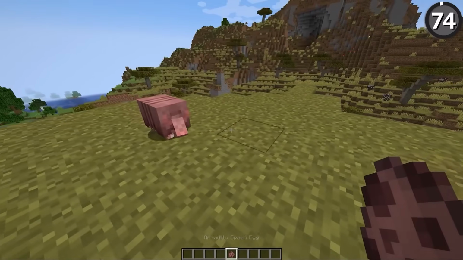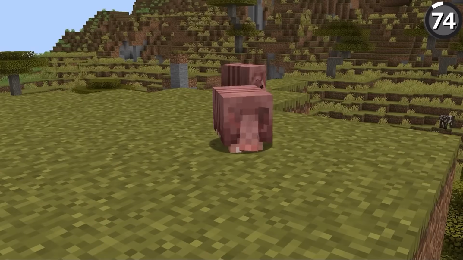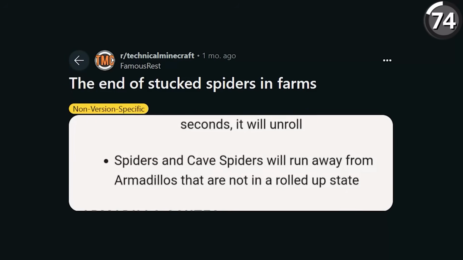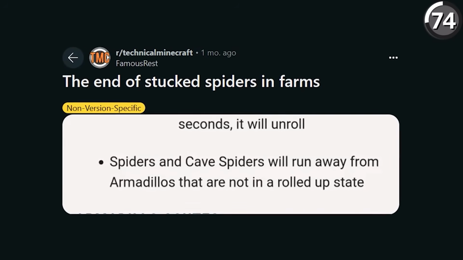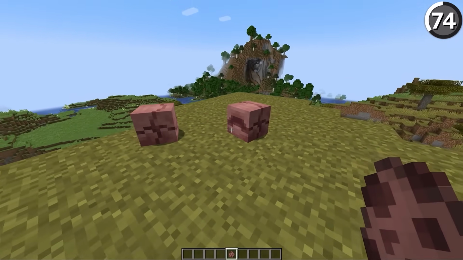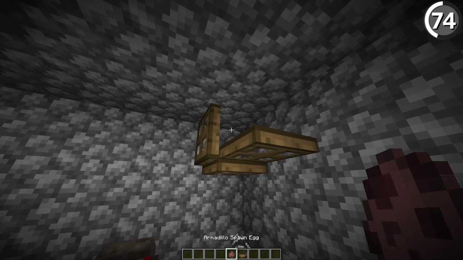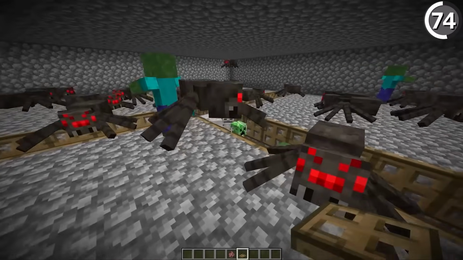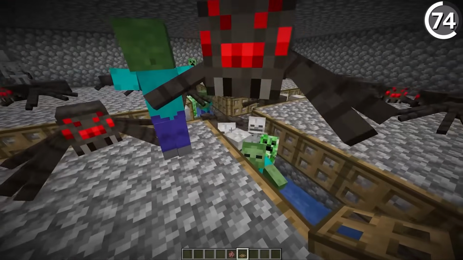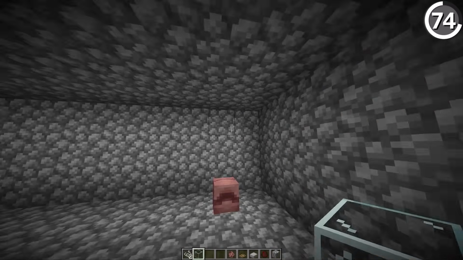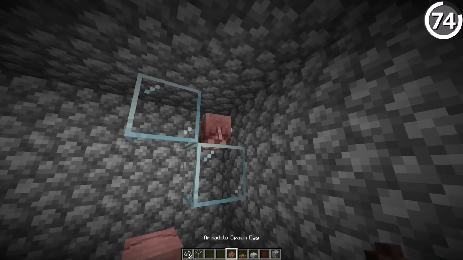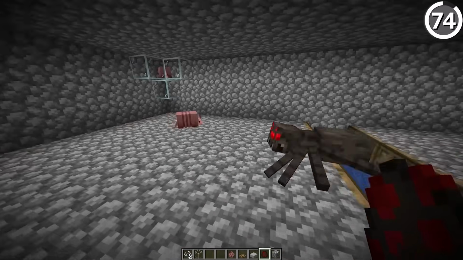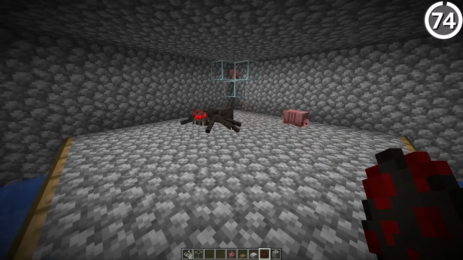With the new armadillos that spawned from the Armored Paws update, we've now got a new terror for our spiders. And as many technical Minecraft players have been quick to point out, as long as we make sure that the armadillos aren't getting rolled up, then they'll be able to scare the spiders off the walls of your mob farm. Which, as anyone who's ever had to build one of these mob farms knows, is a real jamming point. And so while it might be hard to get an armadillo over there in the first place, it turns out that having a few of these will just make it a lot easier for your farm's returns.